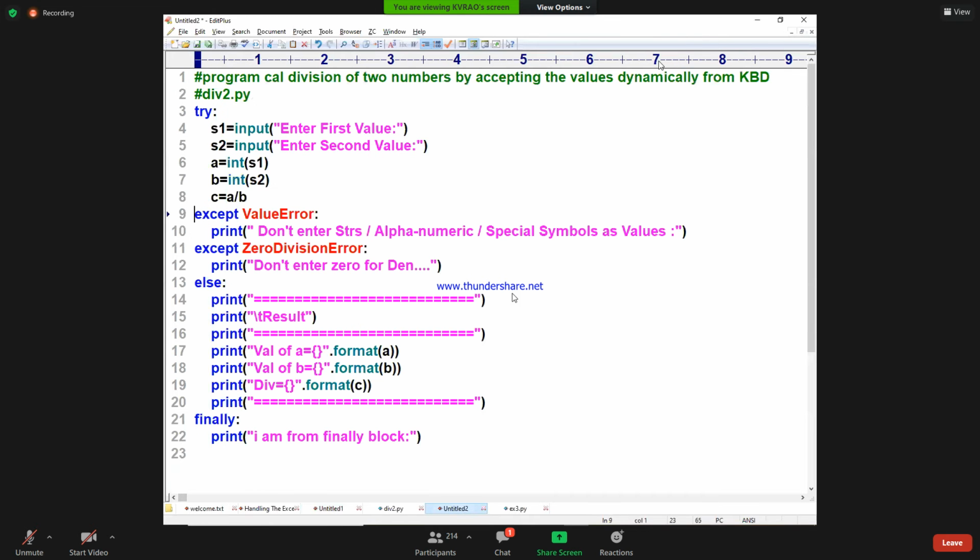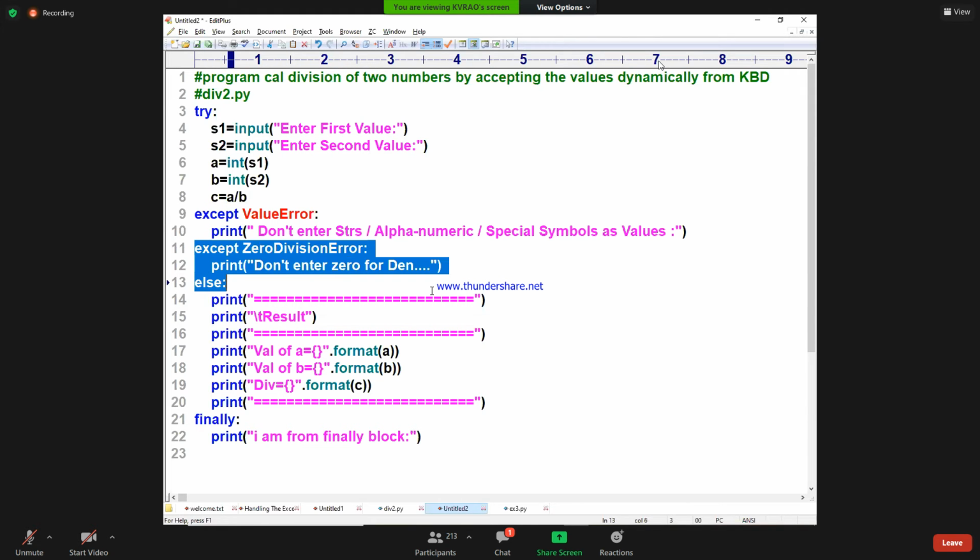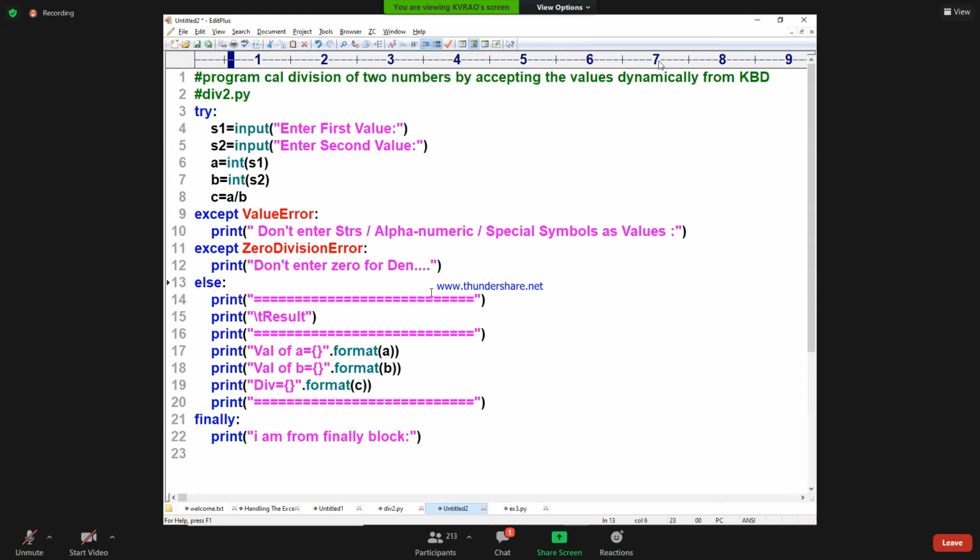So see, how many exceptions are occurring here, ma? Two exceptions are occurring. What is that? Don't enter strings, don't enter this kind of thing. Yes or no? Yes. Now, some of the people are asking, sir, here we are accepting the first exception, here we are accepting the second exception. Is there any concept in Python to handle all the exceptions at once? So the answer is yes, sir.